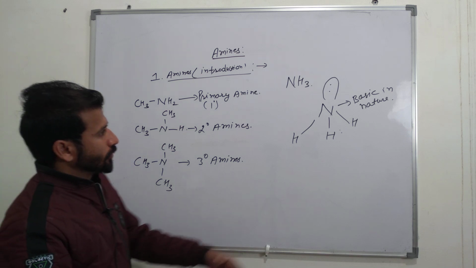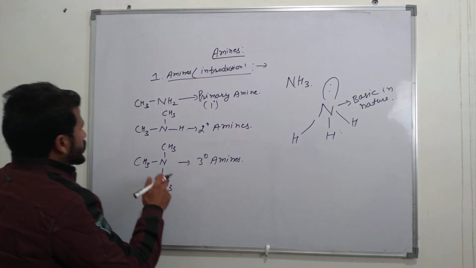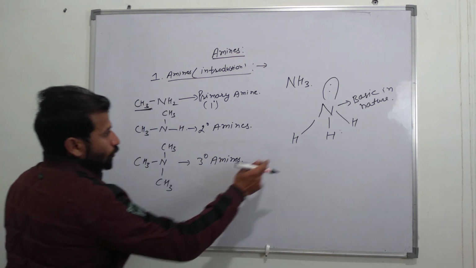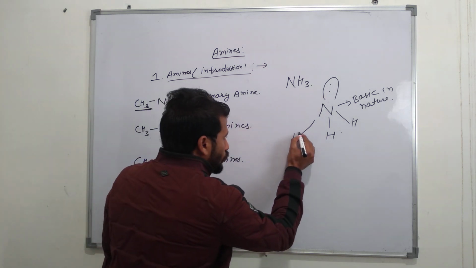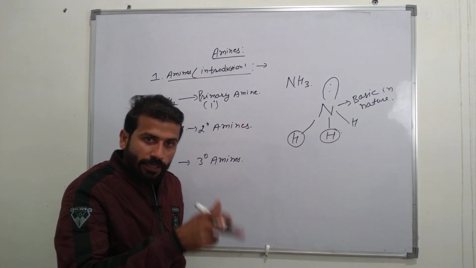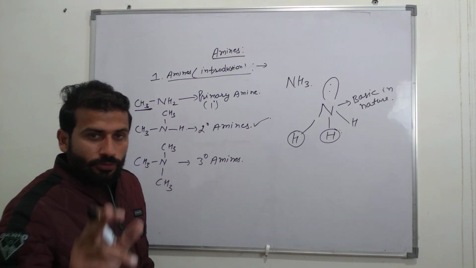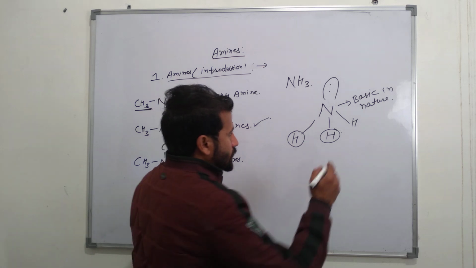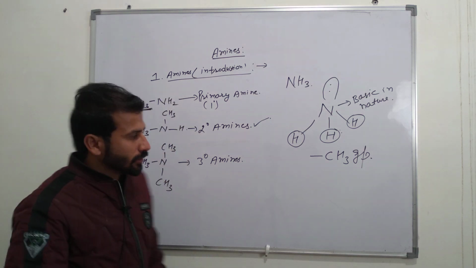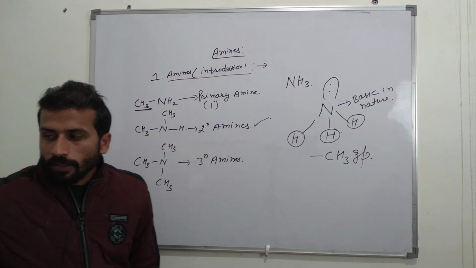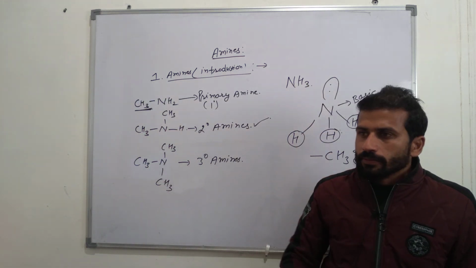It is clear that from this ammonia, when one of the hydrogens is replaced by one CH3 group, then it is a primary amine. And if two hydrogen atoms have been replaced by two CH3 groups, then it is a secondary amine. And if all three hydrogens have been replaced by CH3 groups, then it is a tertiary amine. So this is the example of amines: primary amine, secondary amine and tertiary amine.